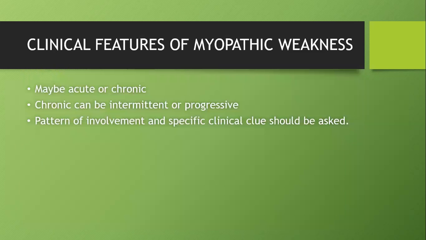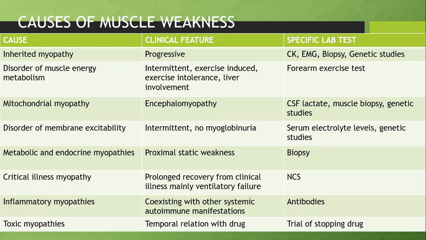So once we have characterized that the weakness is lower motor neuron type of weakness, and we know it is myopathic weakness, we have to ask a few questions to ourselves. Whether the weakness is acute or chronic. If it is chronic, whether it is intermittent or progressive, and we should know the specific pattern of involvement and a specific clinical clue for each thing should be addressed. So summarizing, this will be the total focus of today's class.